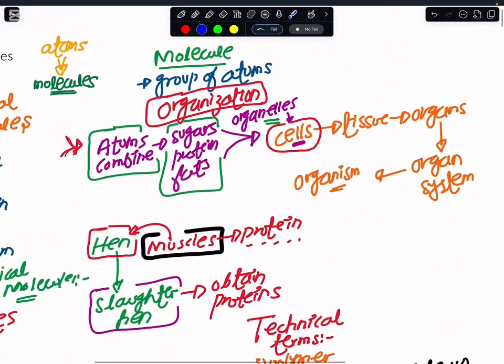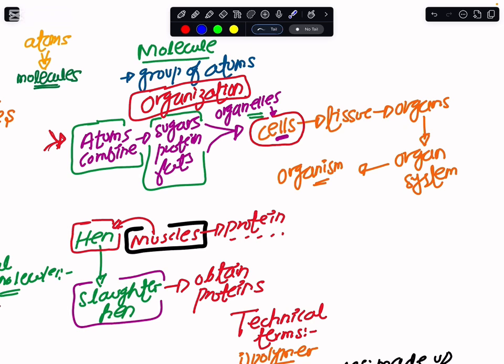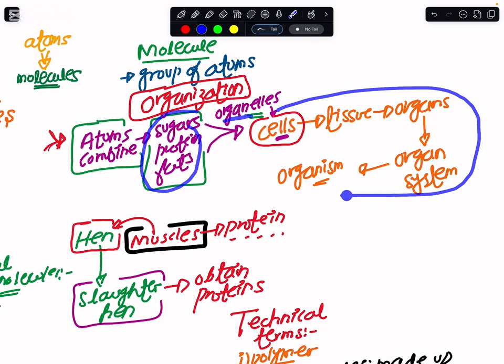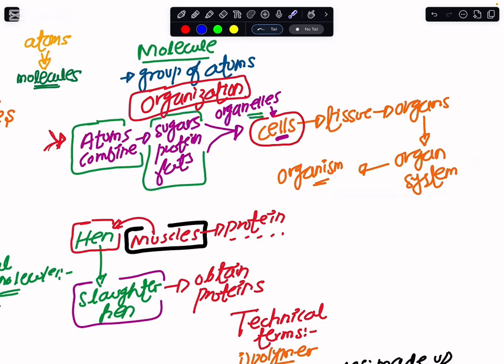Now, how is this related to the formation of living organisms? Earlier I taught you about the organization of the human body: we have cells, and when cells combine they make tissues, tissues make organs, organs combine to make organ systems, and then we end up making a complex organism. But you would never be able to make these cells unless you have atoms. When atoms combine with one another, they make sugars, proteins and fats. These molecules make the organelles, and afterward the organization of the living organism comes into existence.